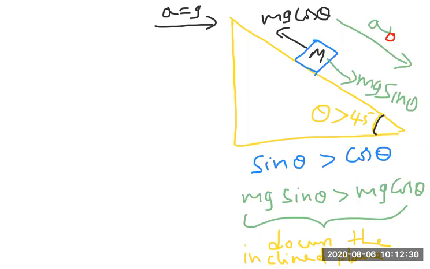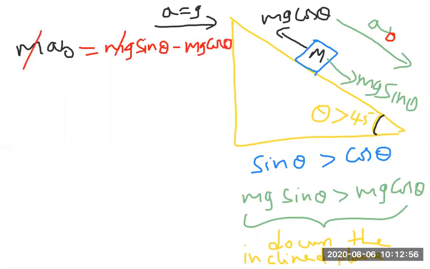From here, I can write m a naught. Observe carefully: the body is sliding down. Coming down means downward force minus upward force. So from that information, I can write m a naught equals mg sin theta minus mg cos theta.